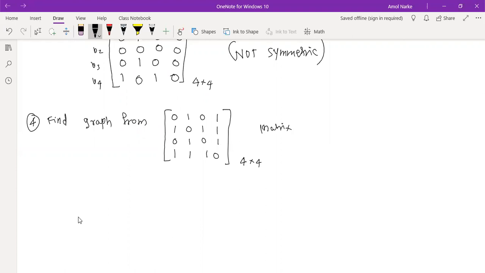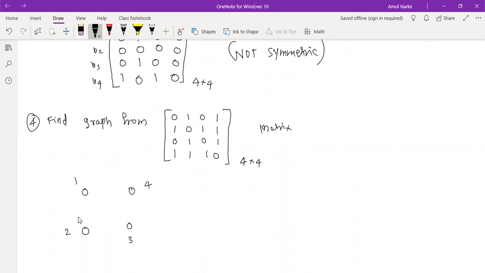Can you find out? Yes, sir. How many vertices should the graph have? 4 vertices. So I will take 4 vertices, always taking them in a round way, and give the names 1, 2, 3, 4. Initially it was graph to matrix, now it is matrix to graph. We will check whether we get the same matrix or not.